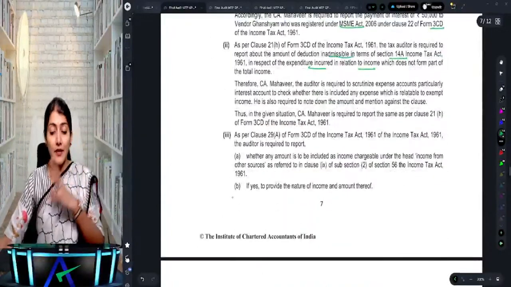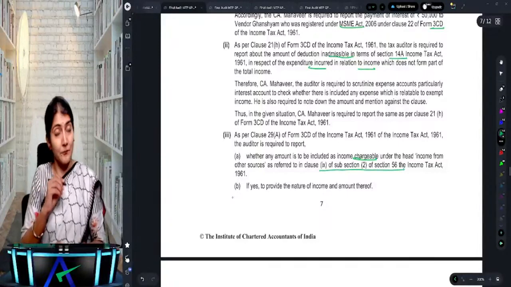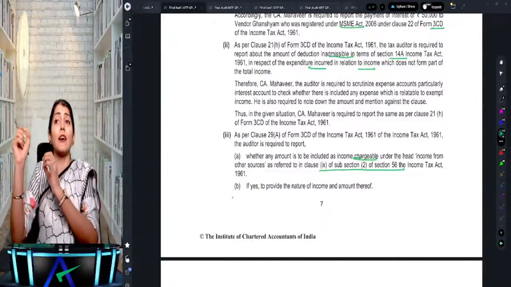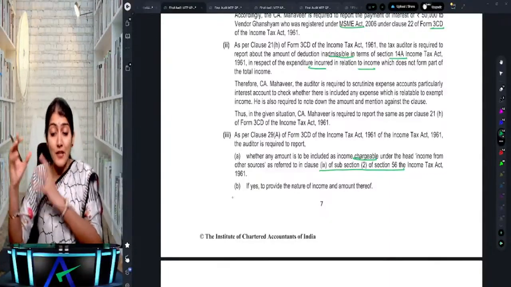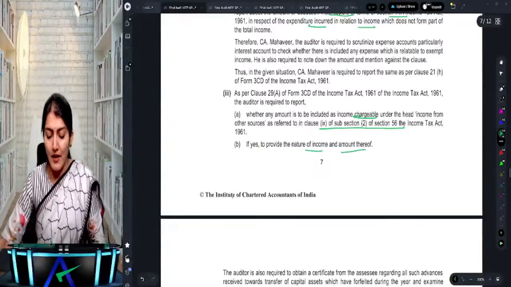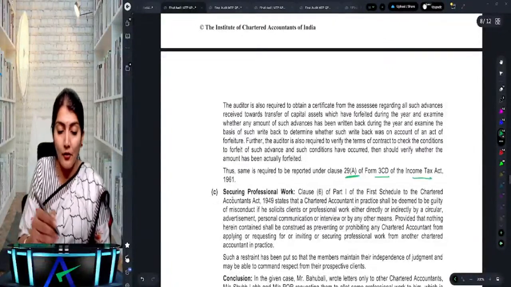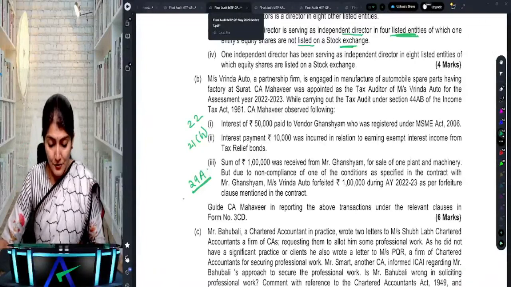And then 29A, whether any amount has been chargeable to tax under 56(2)(9). What is section 56? It is the income from other sources. So forfeiture of advance received towards the transfer of the capital asset. If yes, provide the nature of the income and the amount thereof. So the same needs to be reported under 29A of form 3CD. Okay, right. Coming to the next question.